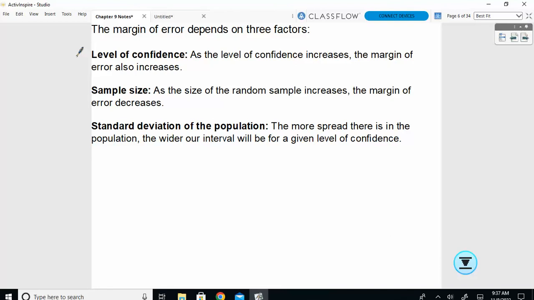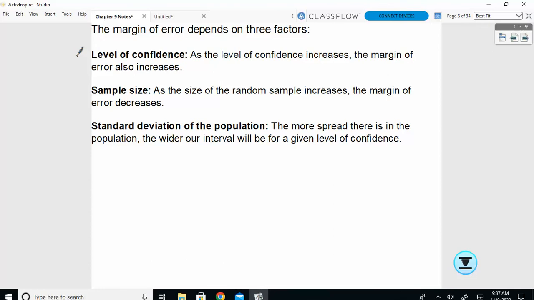Sample size, we know in general, the larger the sample, the better the data. So the bigger our sample, the smaller our error gets. And also standard deviation. Standard deviation tells us how spread out the values are. So if you have a really high standard deviation, your values are very spread out, that's going to be a high level of error. If all my points are really close to each other, we're pretty consistent, that's going to be a smaller margin of error.